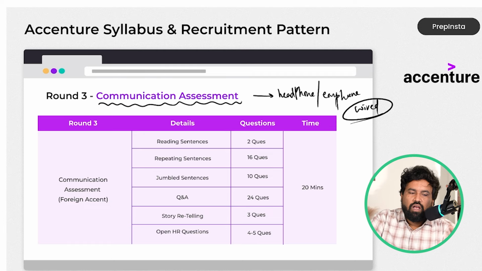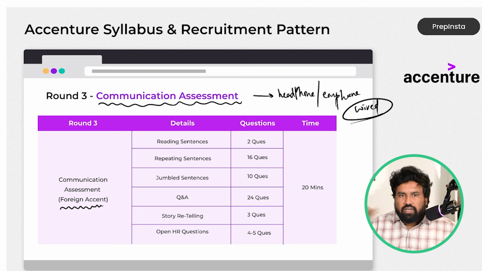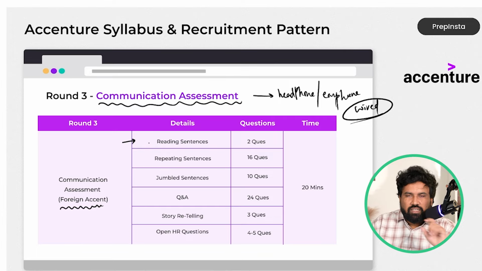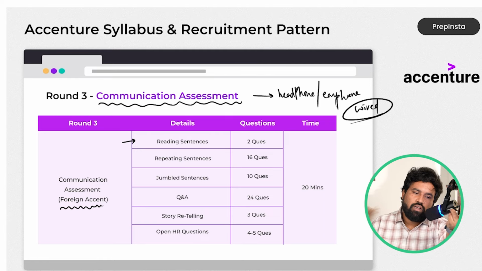The communication assessment will be in a foreign accent. Why? Because your clients will be abroad. Accenture is a service provider, and the service receivers are the clients, right? Clients will be in different foreign locations, so you need to handle foreign clients, and that accent is very important. You don't have to speak in that accent, but at least you need to understand what others are saying. That's why the communication test is very important.